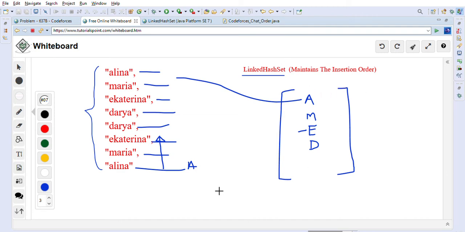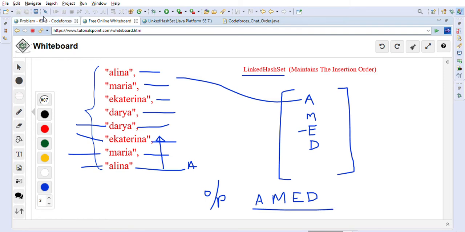When we print this LinkedHashSet, it will maintain the order, and the output we get is Elena, then Maria, then Ecterina, and then Daria. This is what we want, because the one at the top is the last message he sent, so that will appear on top. So the output should be Elena, Maria, Ecterina, and Daria.